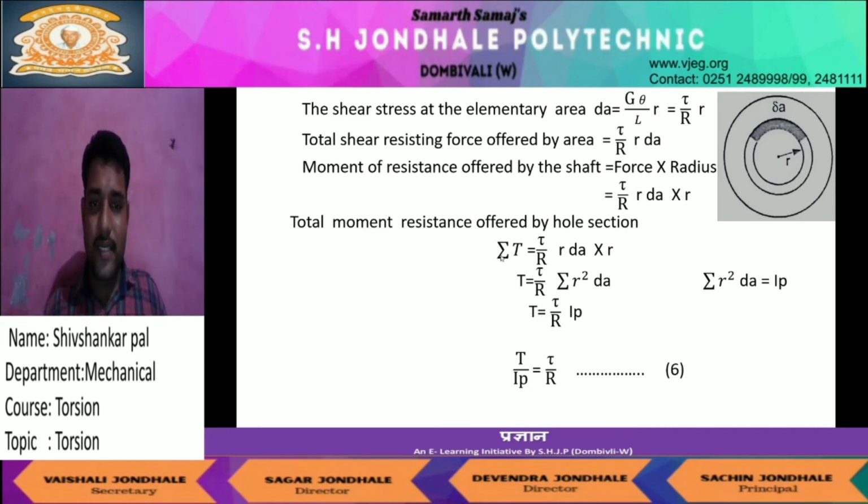Then the total moment of resistance, the sum of all moments, the summation of T is equal to tau by R into dA into r, that is r square into dA. You will write that r square into dA is the polar moment of inertia. So the torque T is equal to tau by R into IP, the polar moment of inertia, and this IP goes to the left-hand side in the denominator. Then you write T by IP is equal to tau by R.